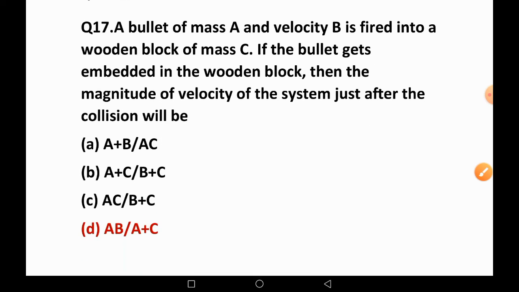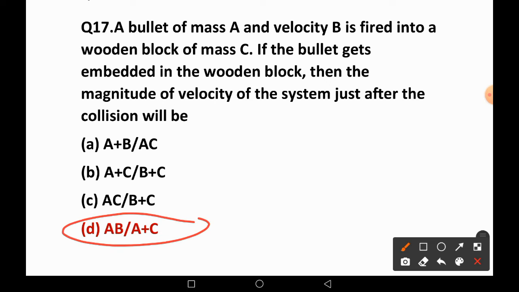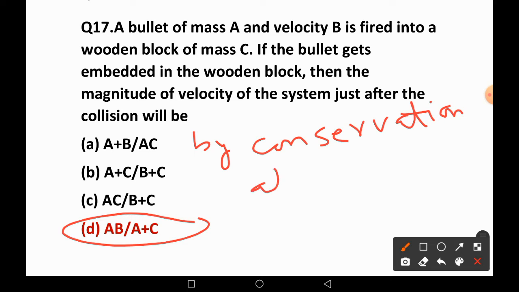17. A bullet of mass A and velocity B is fired into a wooden block of mass C. If the bullet gets embedded in the wooden block, then the magnitude of velocity of the system just after the collision will be AB upon A plus C, right answer, by conservation of momentum.